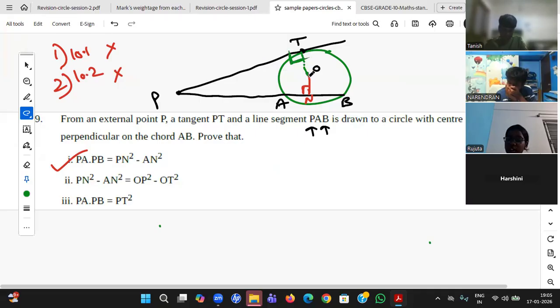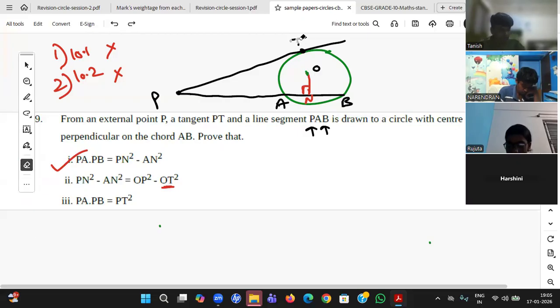Okay, better. And then I joined OA also. Why will you join OA? I want to prove only this. Can you see any OA here? OT also is not required. Student, you need to join only when that parameter is there. If at all OT were there, then I would have gone with your answer. But here there is no OT.